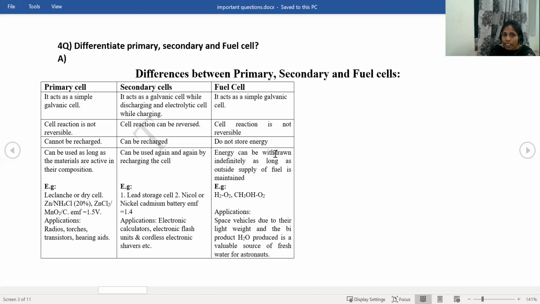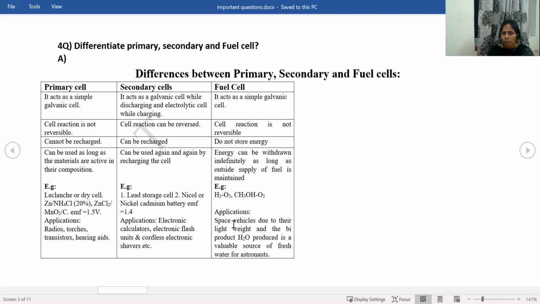But in the fuel cell, energy can be withdrawn indefinitely as long as the outside supply of fuel is maintained. So when we are supplying the fuel and oxygen continuously in the chamber, then only we can run the fuel cell. But when it is stopped, it is also stopping here. That is about the fuel cell. And here the example is the dry cell. And here the example is the lead acid battery. And here the example is the hydrogen oxygen and methanol oxygen fuel cell.